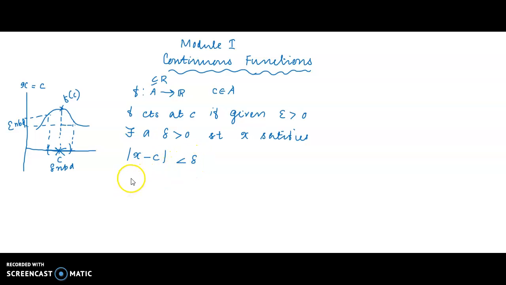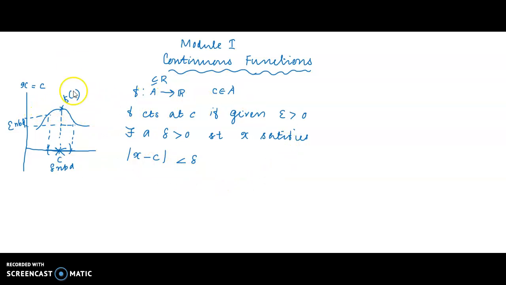Here we have no restriction on the relation between x and c. In the case of limit, we have put the restriction that x is not equal to c. Here, that restriction is not needed.